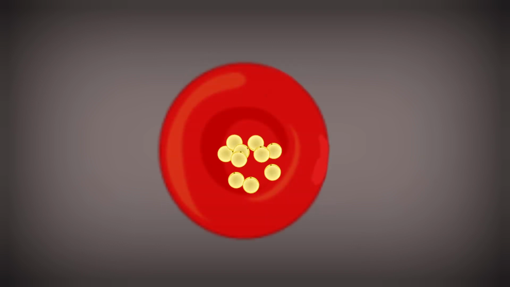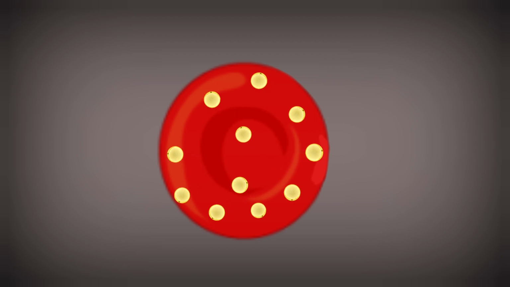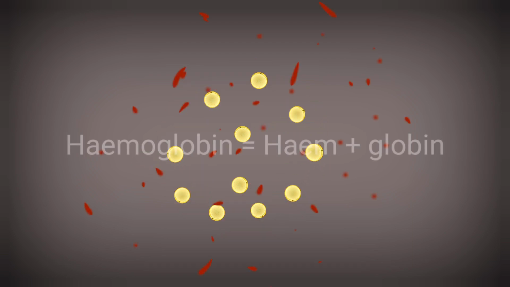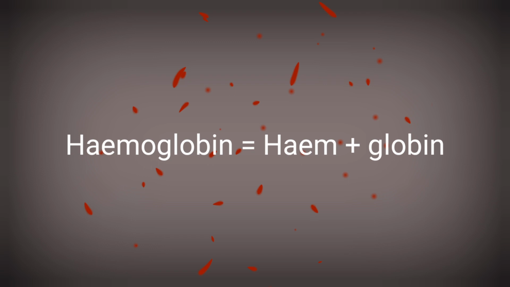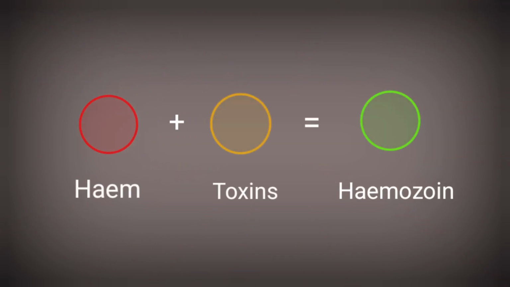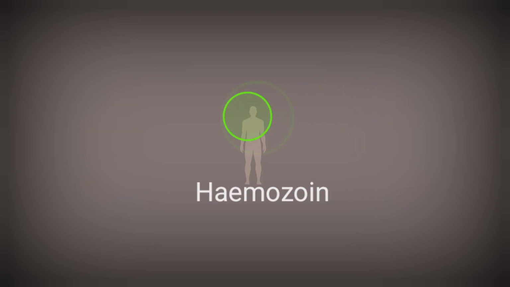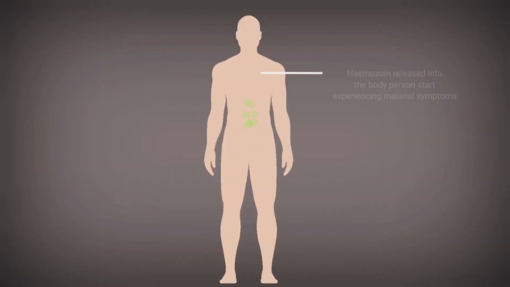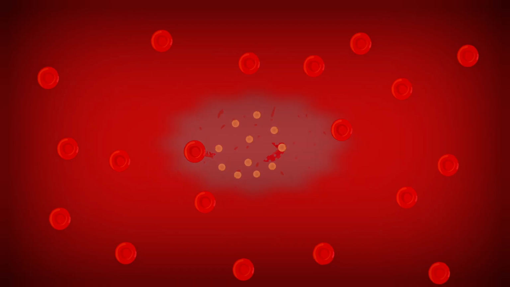Some of the trophozoites show asexual reproduction and produce large numbers until the RBC bursts. After the bursting of the RBC, hemoglobin gets degraded into heme and globin. The heme part with some toxin gets converted into hemozoin. When hemozoin is formed, the infected person starts experiencing symptoms of malaria. We will talk later about malarial symptoms. After RBC bursting, trophozoites enter the bloodstream and start attacking other RBCs.